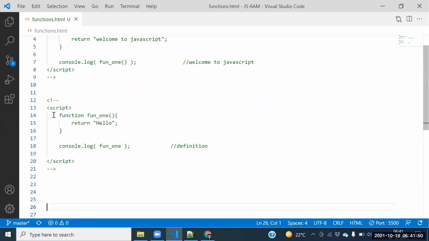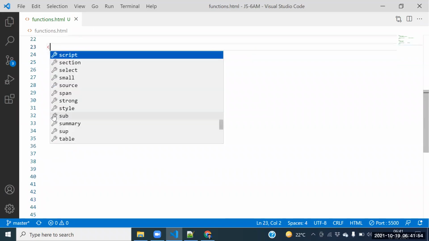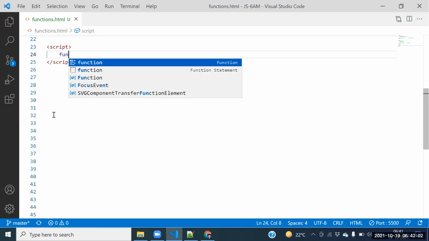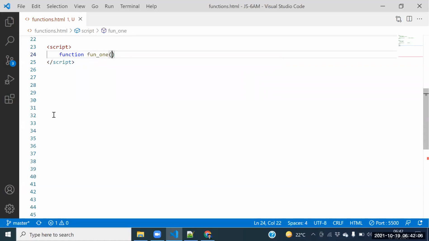Ida, can I take the script tag? Yes. Let me take the script tag. Here itself, we should be in a position where we need to take the script tag. After taking the script tag, how to create the function? Kazal, how to create the function? Function name, function one.